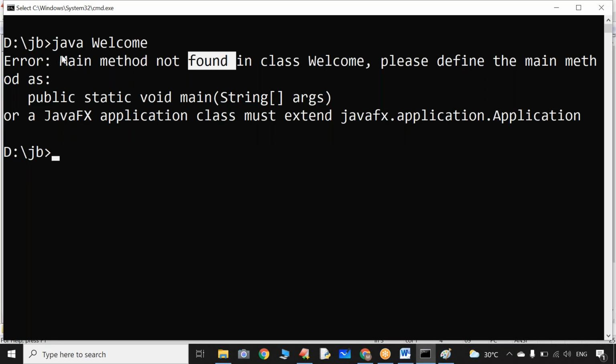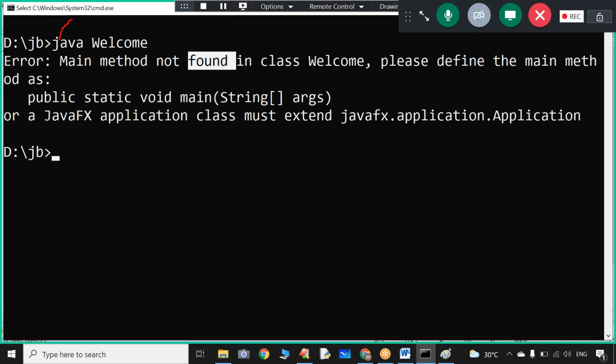Sir, why is JVM behaving like this? Already in my Java program, I wrote one class with the name Welcome, and in that I wrote a main method also. But why is JVM saying that you are not having a main method in the Java program? Whatever main method you have written, you can understand it, but JVM cannot. This is not a JVM understandable main method.